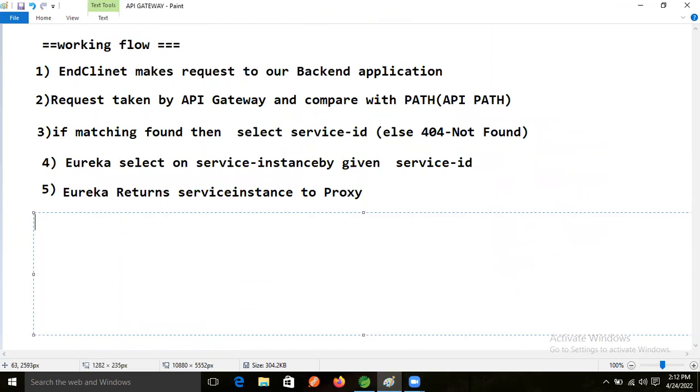So the sixth one, right? Here the proxy makes an HTTP call, an HTTP request, to the selected instance, or we can say it calls the REST controller.